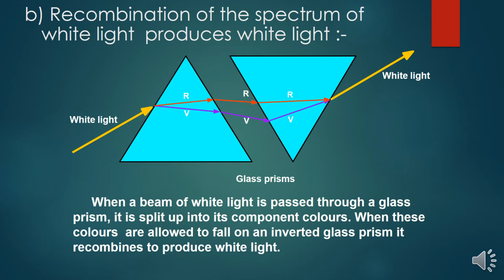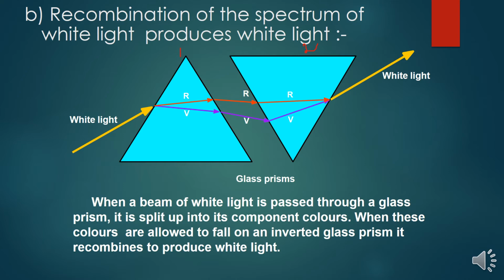Suppose I am combining the two prisms like this. So what it means is, I just send the white light onto this first prism. This is my first prism, this is my second prism. The white light is incident on the solid prism, the dispersion of white light takes place into red and violet rays, and it emerges into the other medium. Again it is refracted inside the same medium.